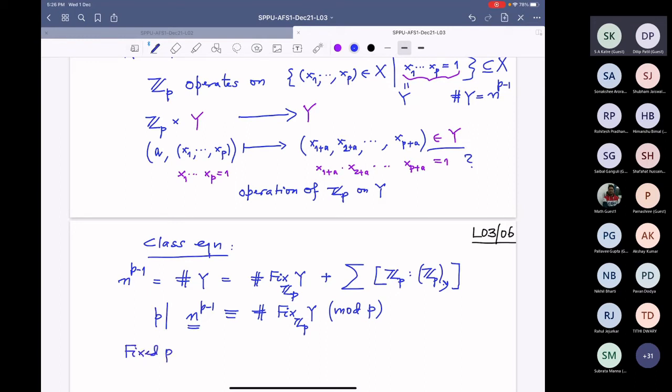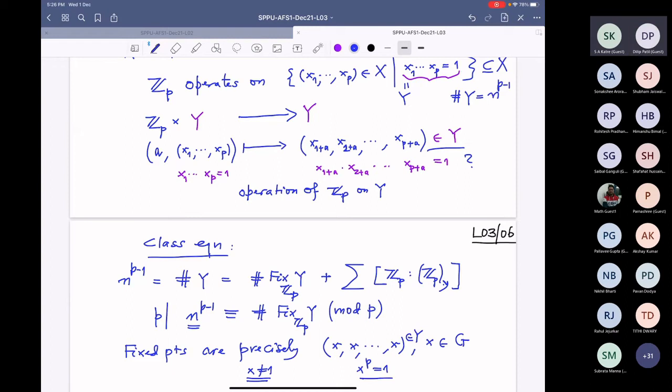Fixed points are precisely tuples like this: x, x, ..., x, where x is in G. And by definition this should be in Y. Therefore x power P should be the identity. There are at least P of them, so not all of the points can be just the identity; at least one point has x not equal to 1.